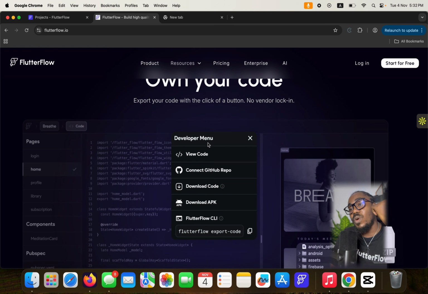You can even go ahead and build the backend with FlutterFlow, then download the code and open it on VS Code, launch it wherever you want to. These are the options that you get to see when you go to the developer menu. I'm going to show you all of that when we visit the dashboard for FlutterFlow.